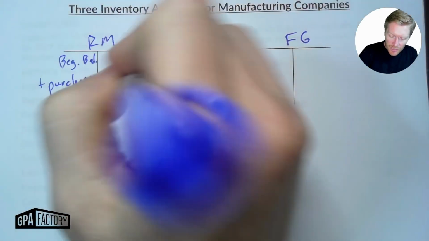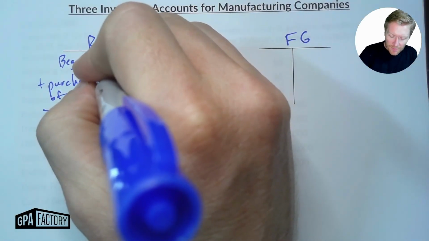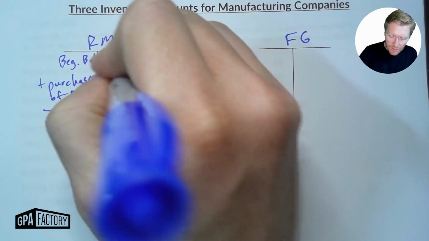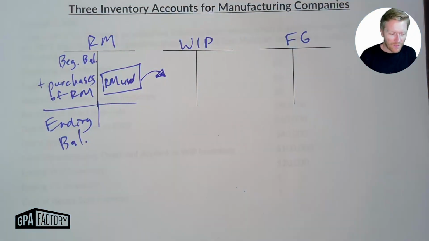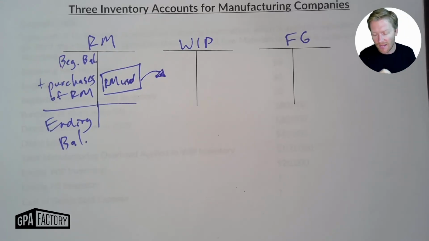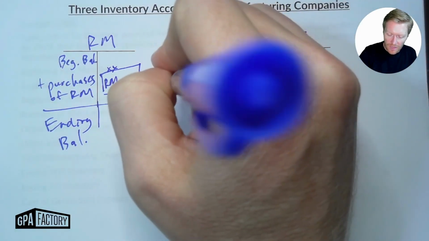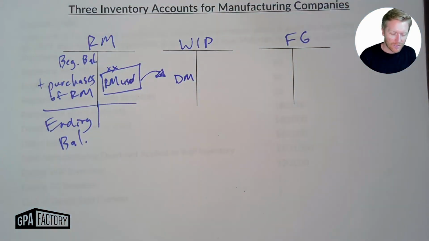And then as we use it up, this is going to be raw materials used in production. That's when they go over into work in process. Think about it as out on the right, in on the left. So it comes out on the right and goes in on the left of work in process.